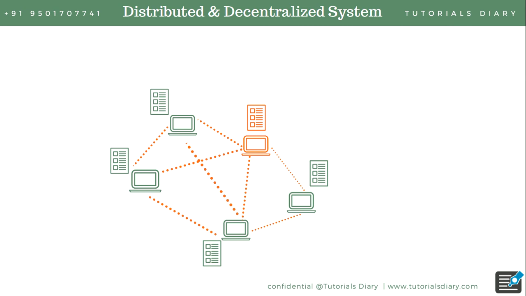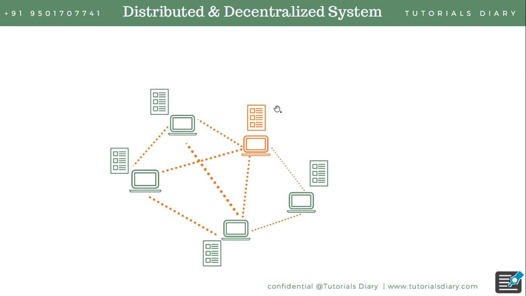So in case one network, which is shown in red, tries to make any manipulation to the records, it will not be able to do so because the same copy is there on the other networks. They will come to know that someone is trying to make some changes to the information which is not valid. So the challenges which we used to have in centralized systems can be fixed using this system, which is distributed and decentralized.